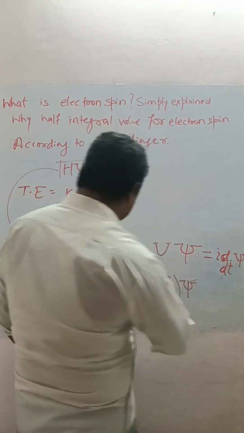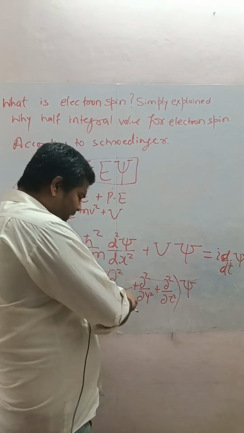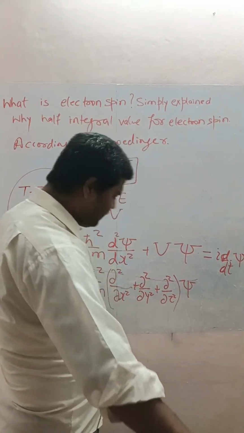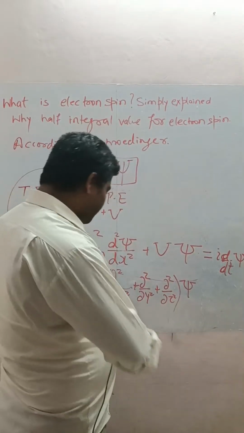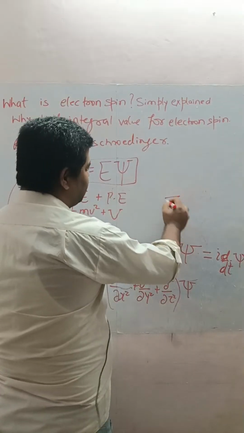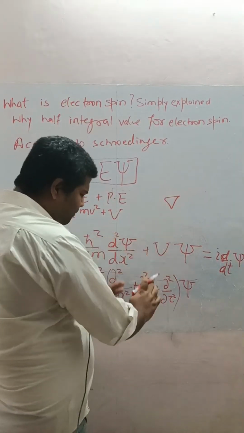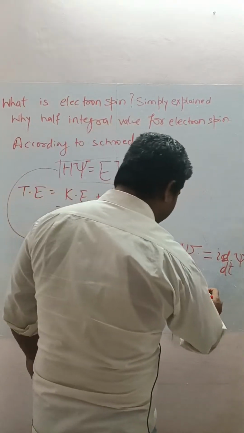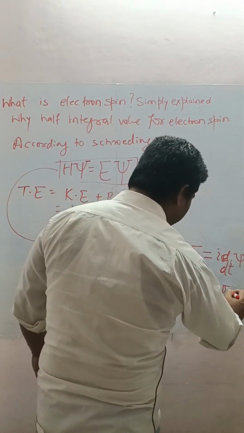Or simply, after differentiating in all the 3 axes, we can write simply like this. This is the easier notation. We can use this, but to make it simple, understanding a simple way, I'm using this. Rest everything was as usual.